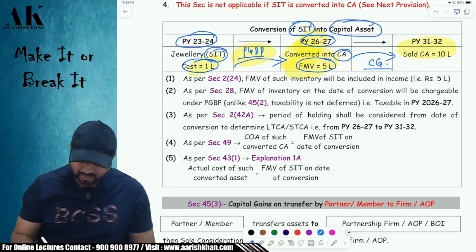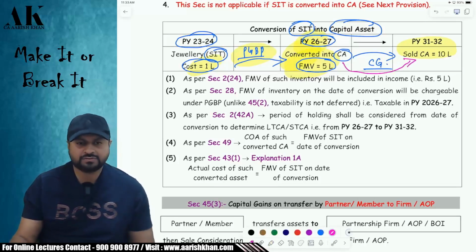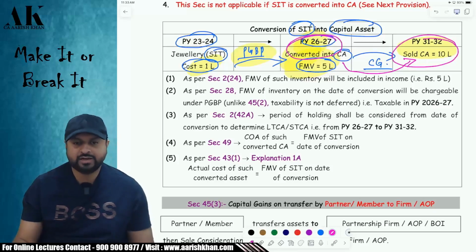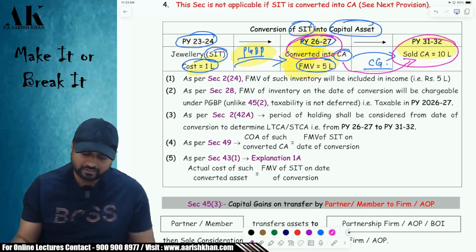Sir, whether the asset is long term or short term, how to determine? This will be counted from 2026-27, that is from the date of conversion till the date of sale. Sir, indexation also? Yes, indexation will be available to you from the date of conversion to the date of sale. Okay. Now.